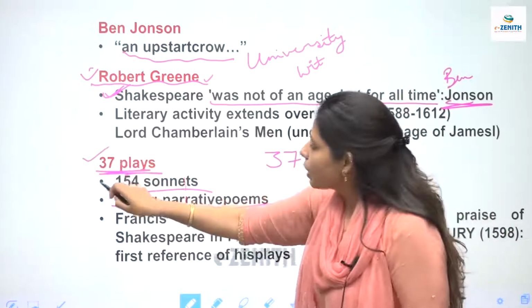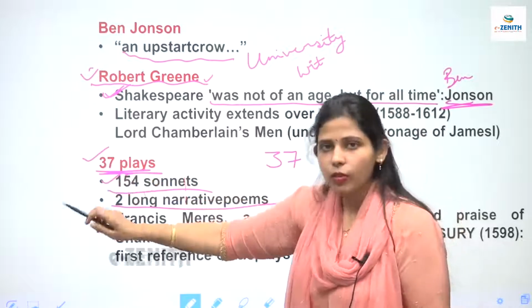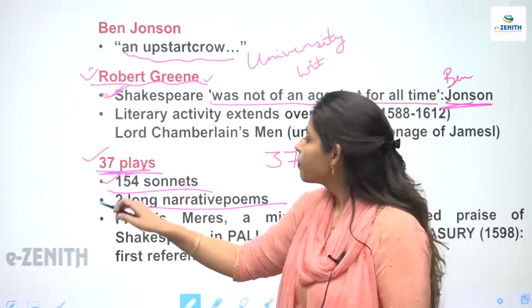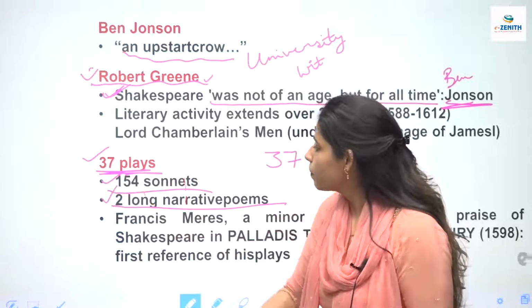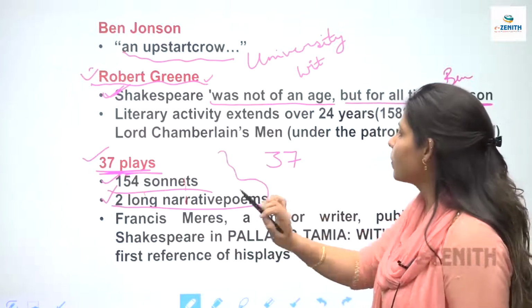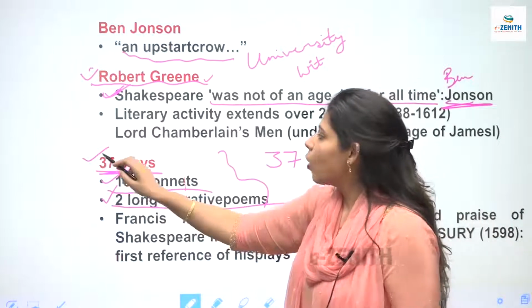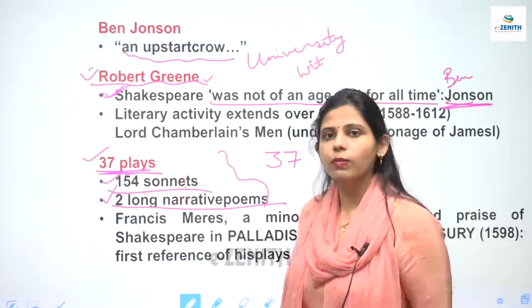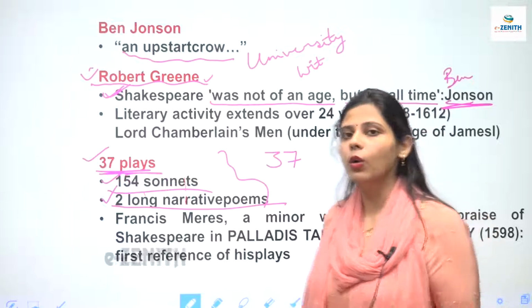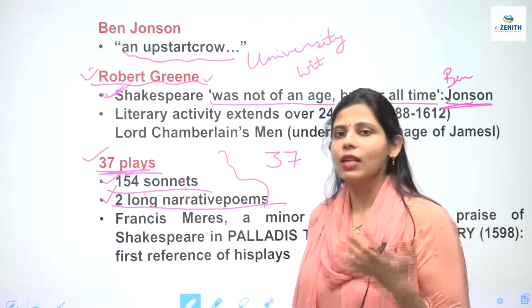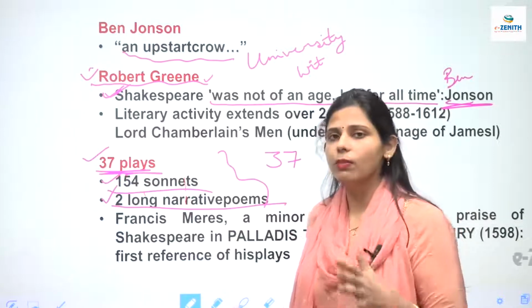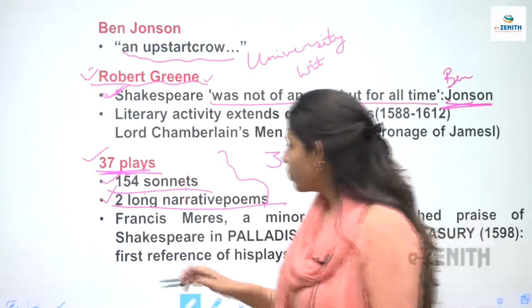I am going to discuss these later in the class. So this is what Shakespeare has written in totality, and the important plays such as Hamlet, Macbeth, Othello, A Midsummer Night's Dream, As You Like It, and all these important works will be dealt with by us.